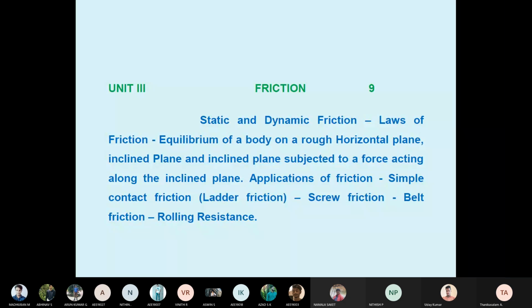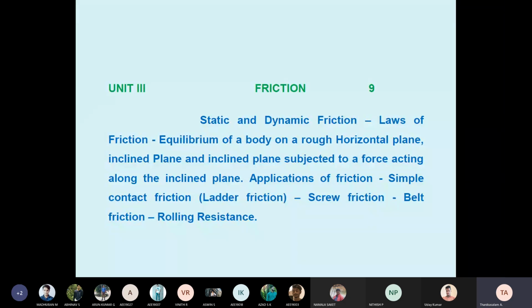Then we discussed static and dynamic friction. Even though the body is stable, friction is developed at the contact, but the body is not moving. Then dynamic friction: when a body is moving, for example a bus or car moving on the road, definitely the friction must be there between the contact surfaces.